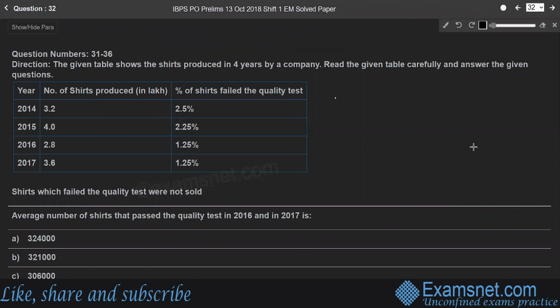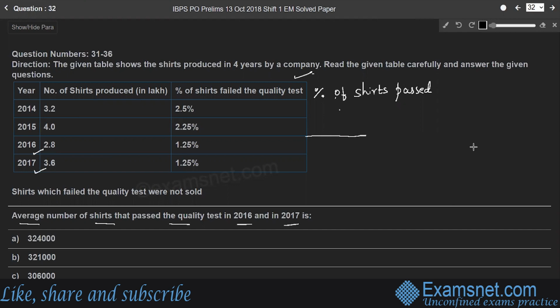Question 32. Considering the same information, the question is the average number of shares that passed the quality test in 2016 and 2017. So consider the 2016 and 17 data. We need to consider the number of shares that passed the quality test. Then we can find the average. Let us consider one more column: percentage of shares passed the quality test in 2016.